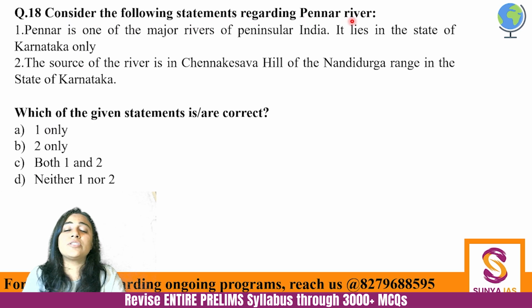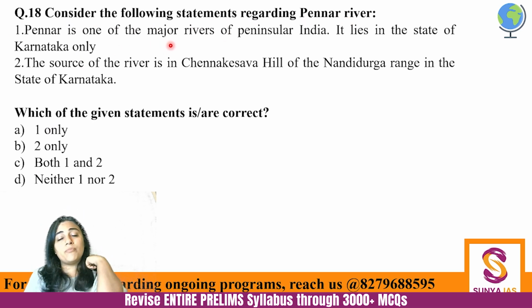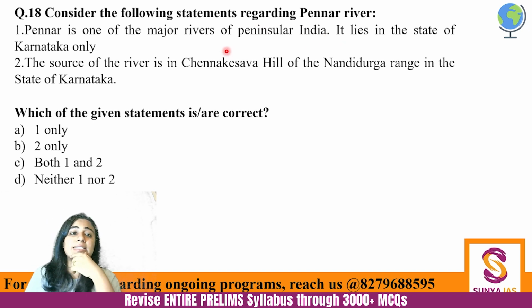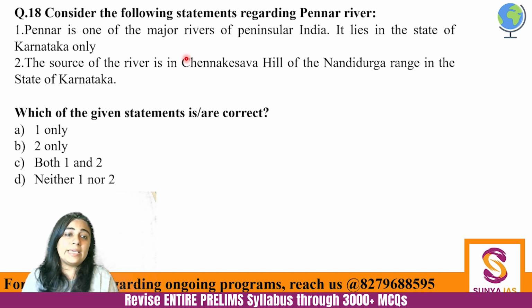Consider the following statements regarding Pennar River. Pennar is one of the major rivers of peninsular India. It lies in the state of Karnataka only. And the source of the river is Chennakeshwar Hills of Nandidurg range in the state of Karnataka. Which of the given statements is or are correct?